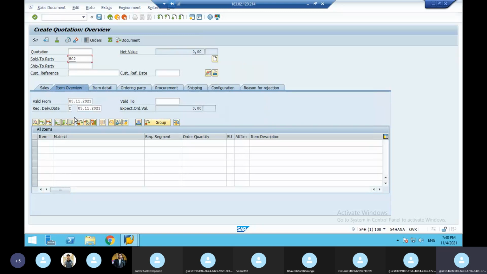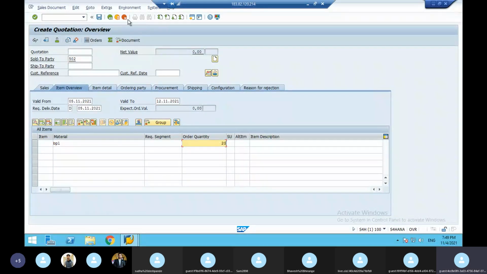And every quotation will have a validity, that is 1 month, 2 months. Within that 1 month or 2 months, you have to negotiate and get the order. Otherwise, it's not a business at all. So the quotation is given to the customer with a validity maintained, say 1 month, or 1 week, 2 weeks, anything. Then material number BPL. How much quantity are you giving the quotation for? Say 20.